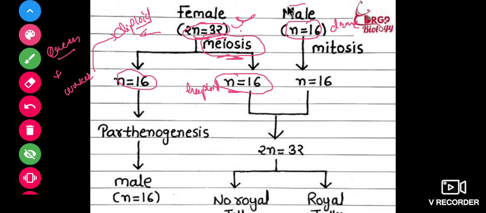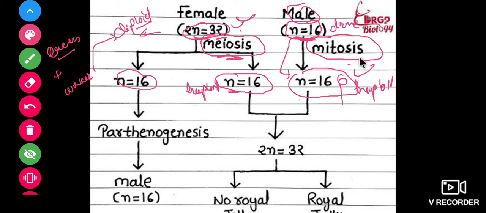In the male, the body is haploid, and we want the sperm cells also in haploid form, so mitosis will occur. The cell division will be mitosis.